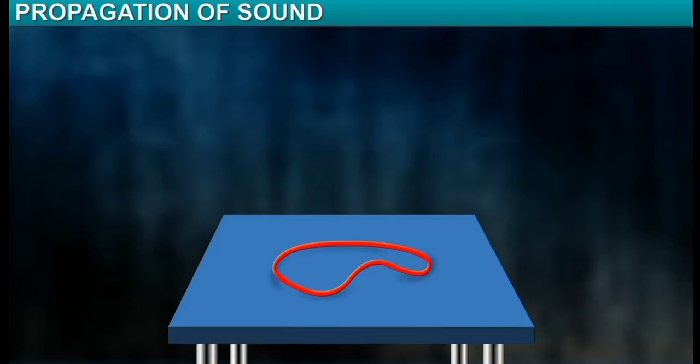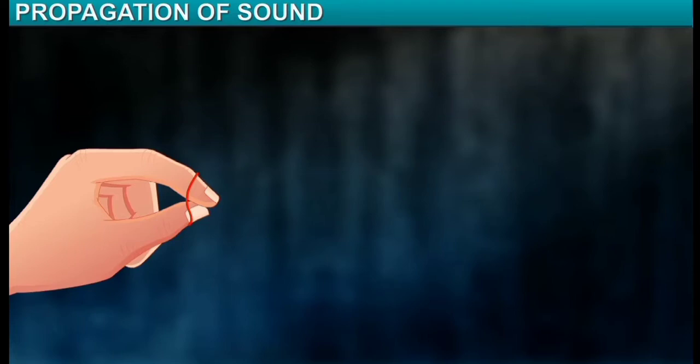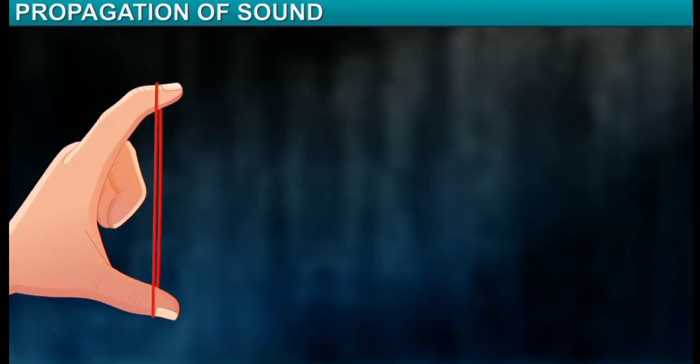To understand the process of the propagation of sound, let's analyze what happens when a vibration produces sound. Now, let's see. What happens when we stretch a rubber band and pluck it in the middle?